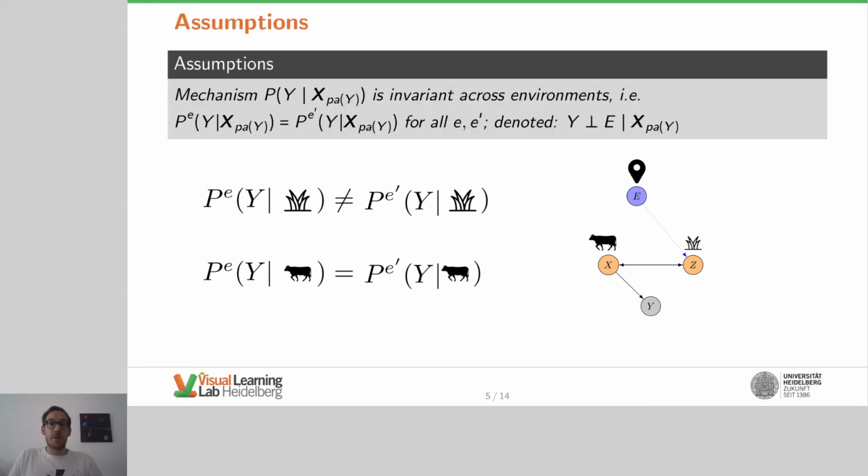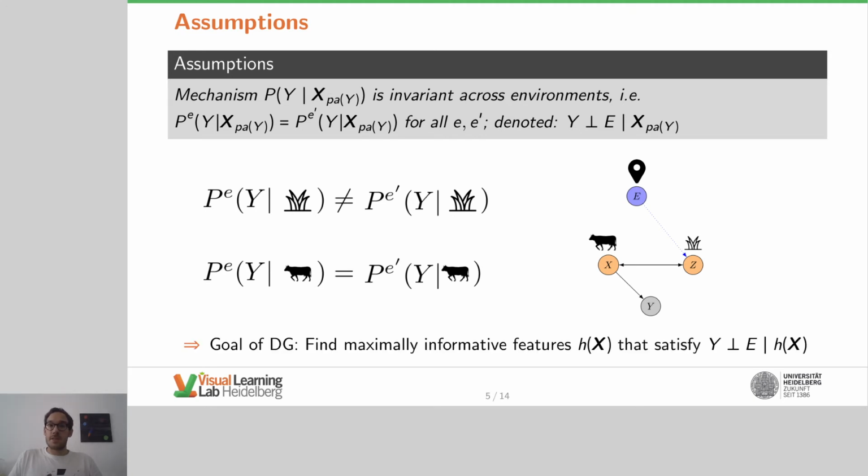We propose therefore one assumption. The relation between the direct causes, here denoted with the subscript parents of y, and the target variable is a stable relation across all environments. This is denoted with y independent of e given the direct causes. The goal of domain generalization is to find features that are maximally predictive or informative about y, while satisfying the invariance constraint at the same time. In the example, a classifier trained this way would exclude the background information from prediction and only use the stable relation, in this case, what constitutes a cow.